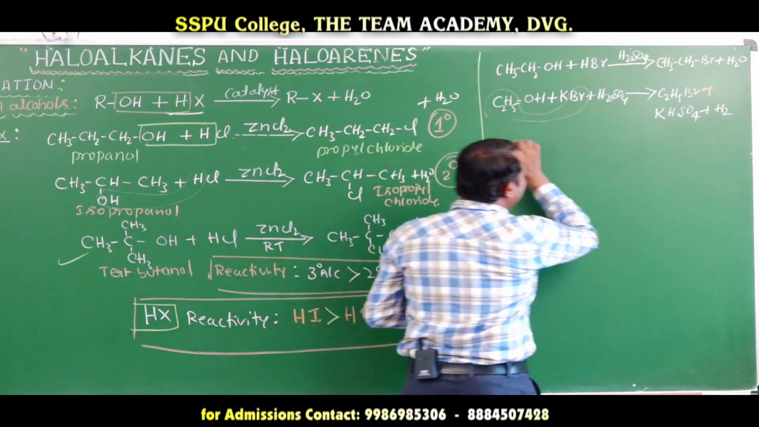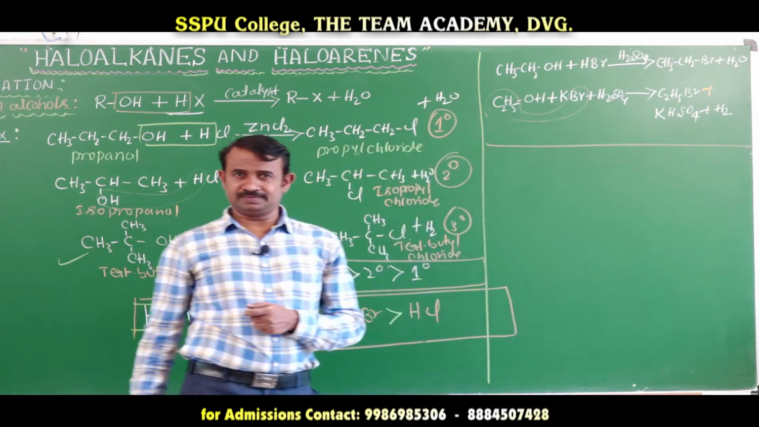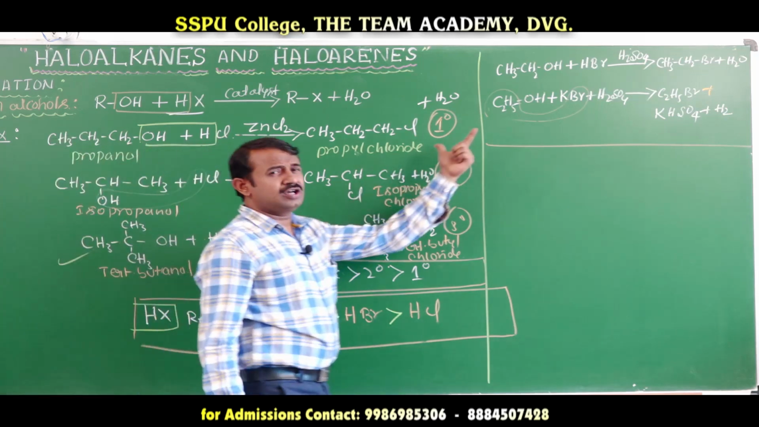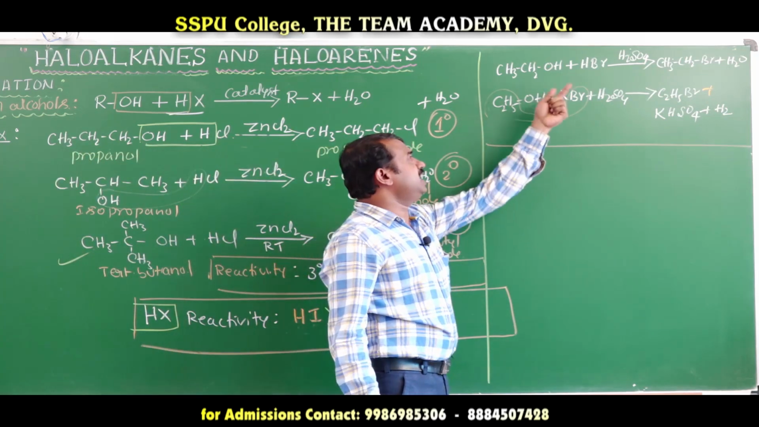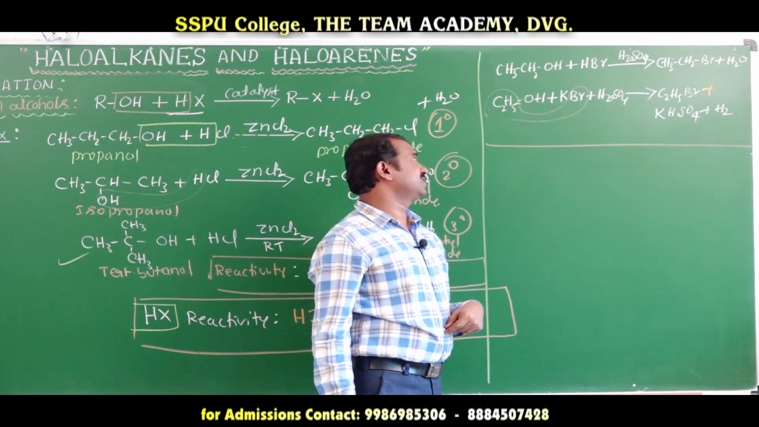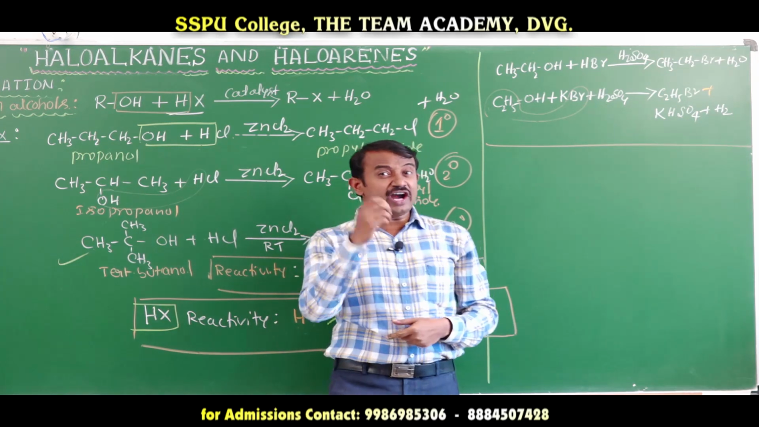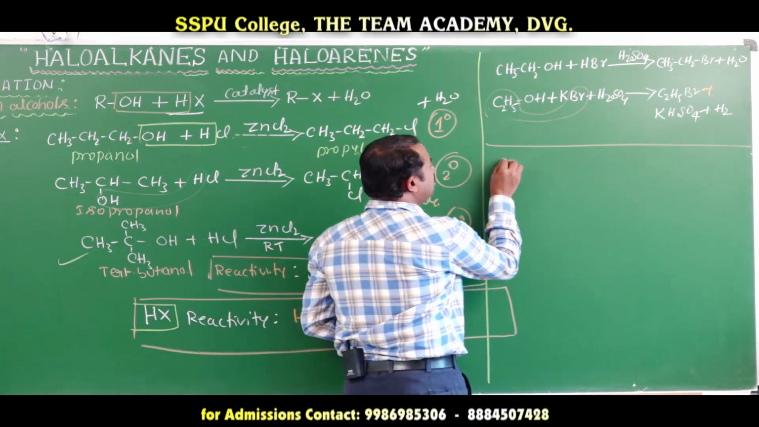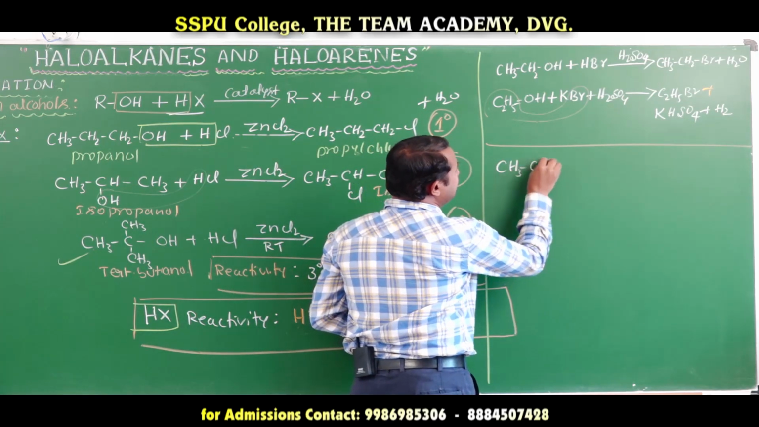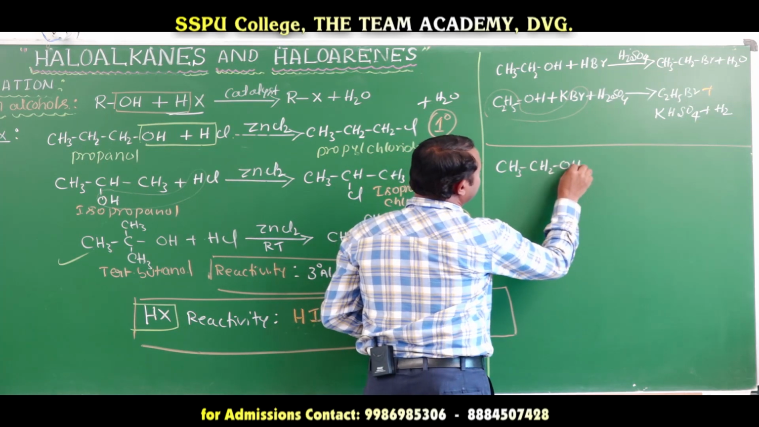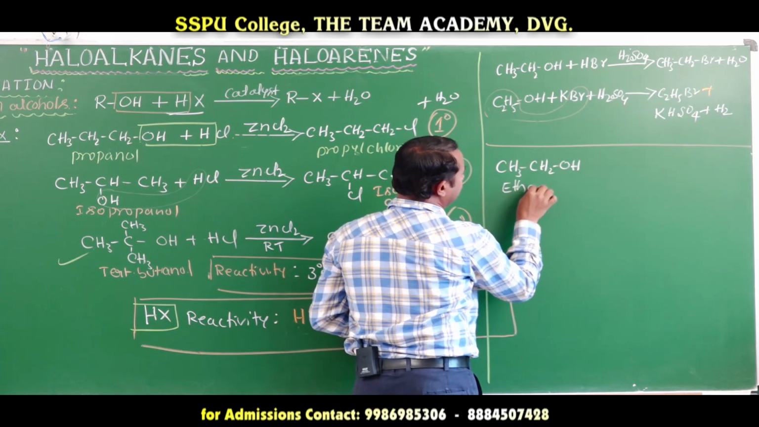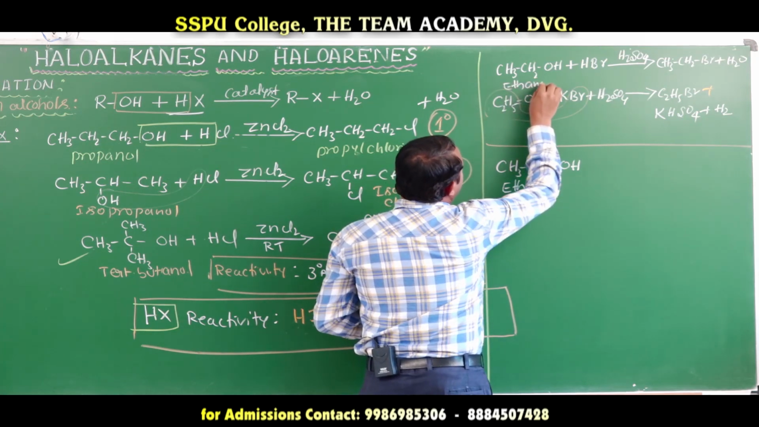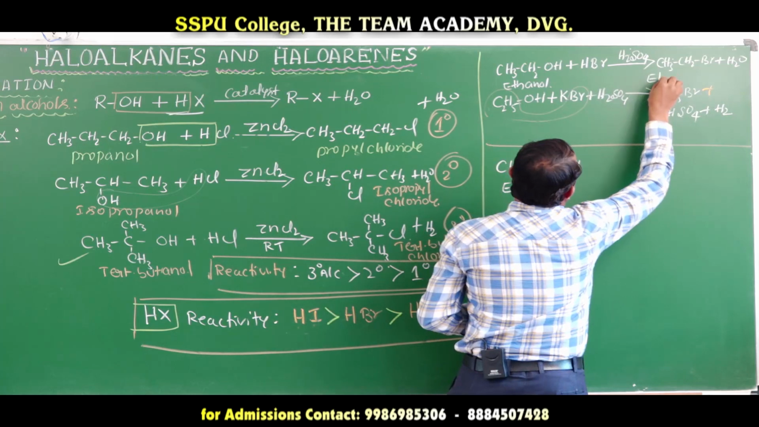Okay, this is the bromination. This is the chlorination. This one is bromination, in presence of hydrobromic acid. Next we will go for hydroiodic acid. It reacts with hydroiodic acid. You take alcohol, ethyl alcohol, CH3CH2OH. This is ethanol. This is also ethanol, and ethanol is converted to ethyl